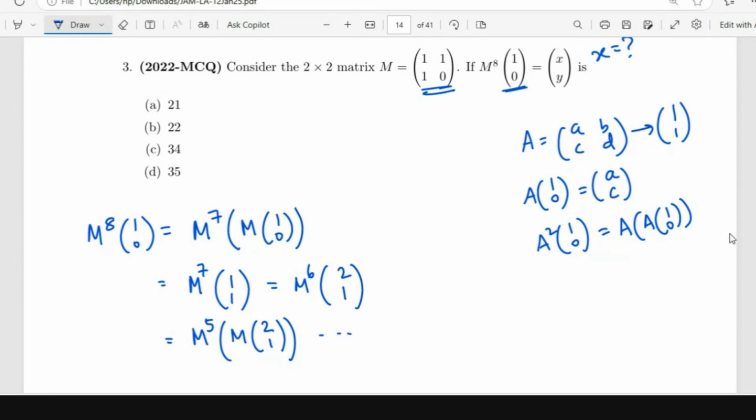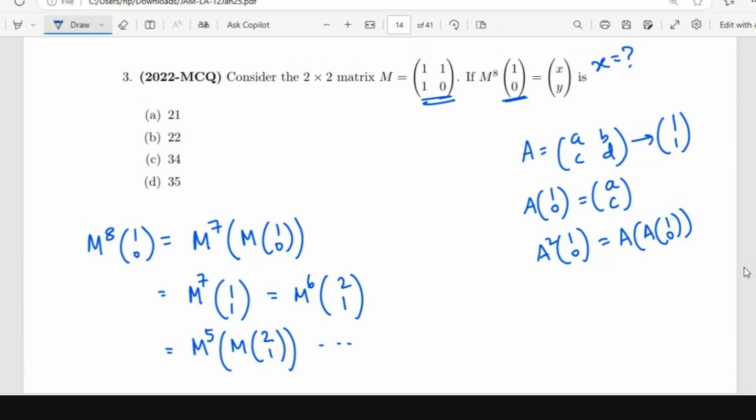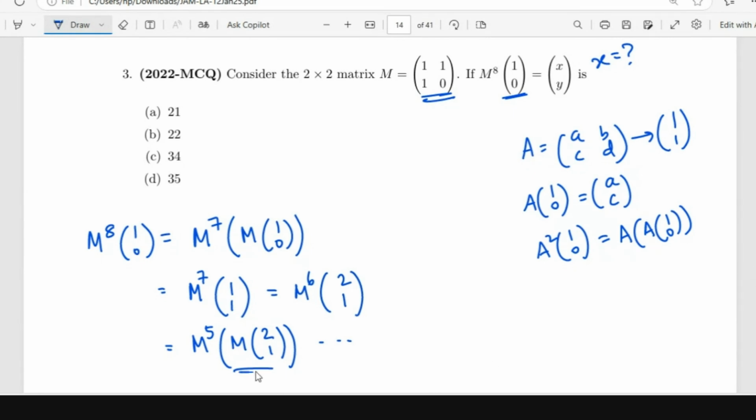Ma'am, I'm not able to understand the step M raised to the power 6 times (2, 1). So that's what I've written here, no? It is equal to M power 5 times M (2, 1). So you just have to evaluate this part. You just have to multiply M with (2, 1).